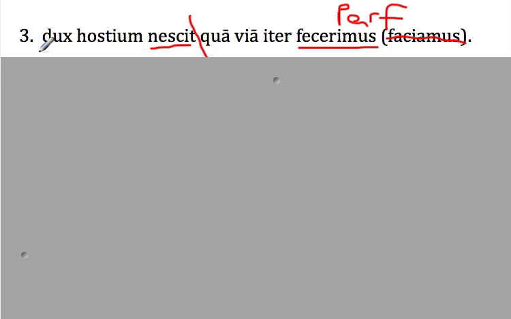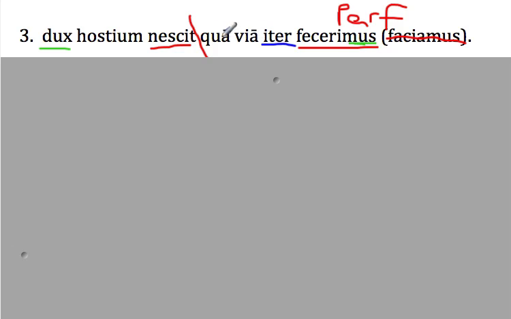Okay, do we have a nominative over on this half? That's right, dux is nominative. Okay, over on this half, do we have a nominative? Nope, we're just going to have to work off of the mus. In all honesty, iter could be nominative, but I know for a fact it's going to be accusative because I wrote this. So number 3, nominative to verb. So the leader does not know. But look, it's the leader hostium, third declension genitive. The leader of the enemy does not know.